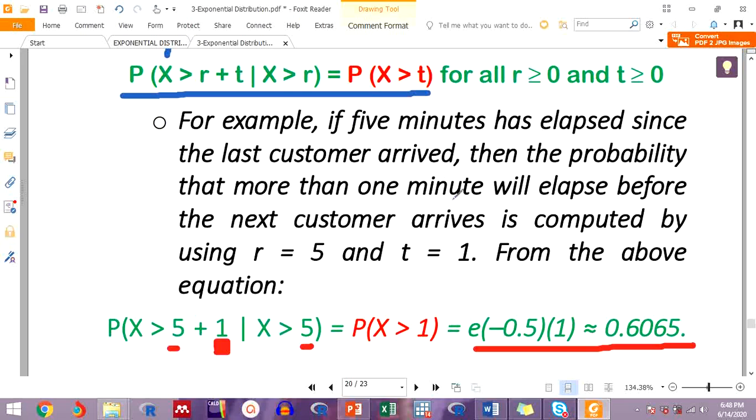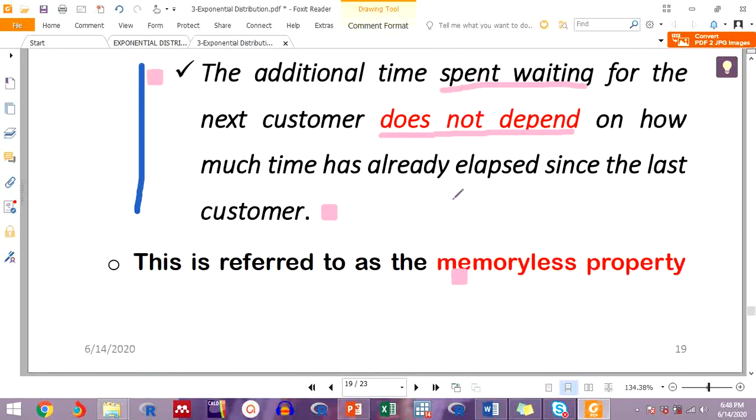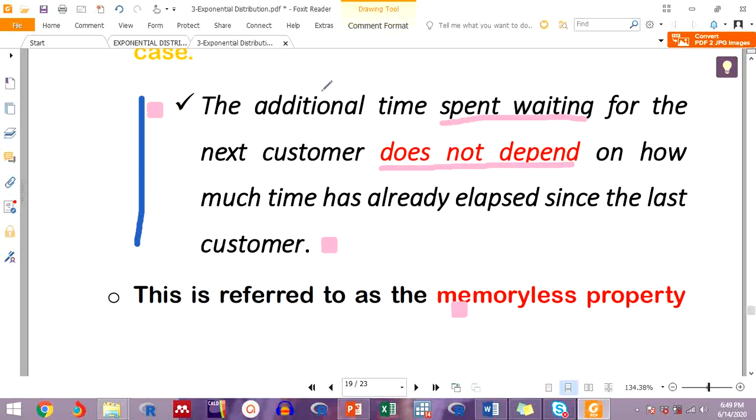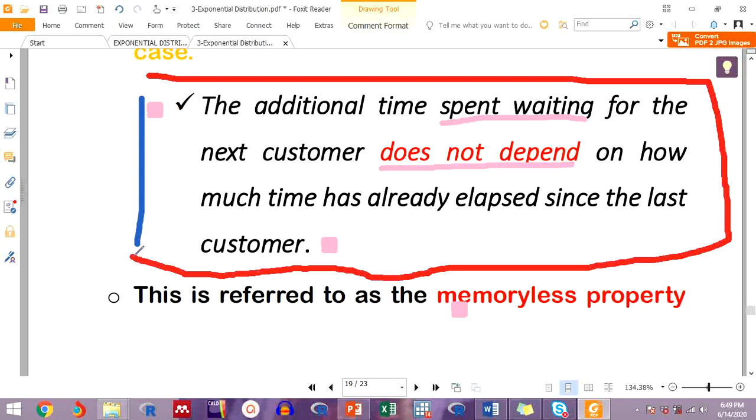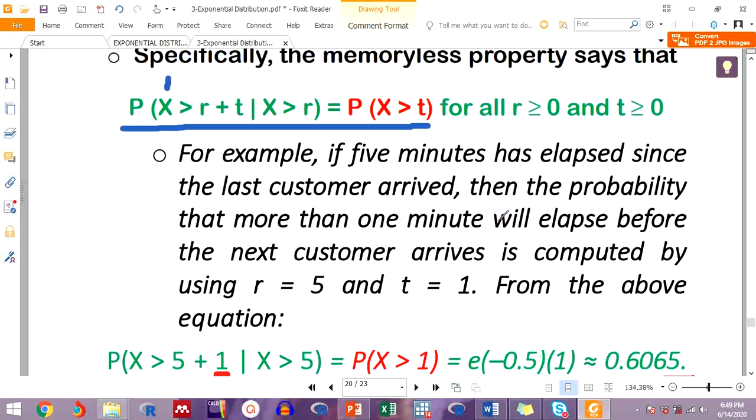So this is the memoryless property, and it says additional time spent waiting for a new customer does not depend on how much time has gone since serving the last customer. Here is the key point, and the most important thing to consider when you speak of the memoryless property: time for waiting for a new customer does not depend on what has passed. I'm giving an example of customers, but it can be different things. It can be about electric lights, or machinery, depending on the field one is concerned with.